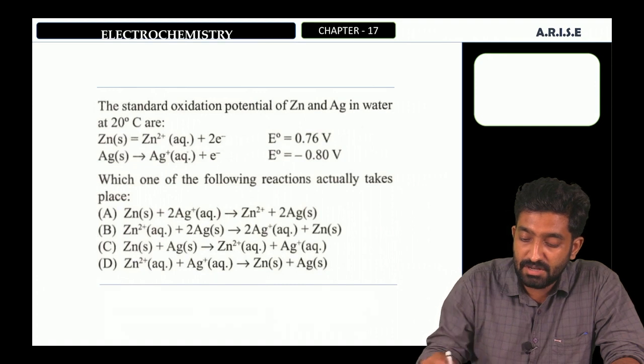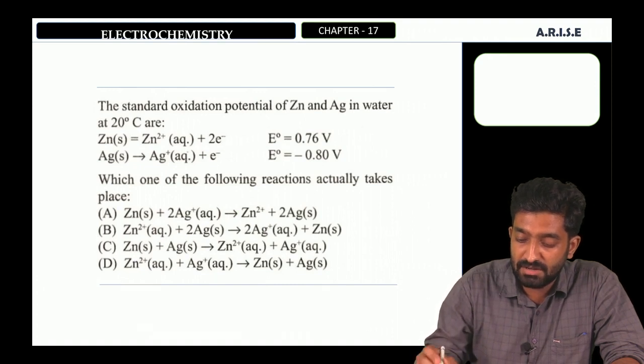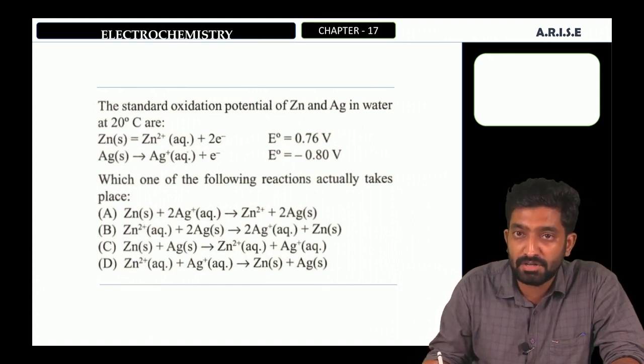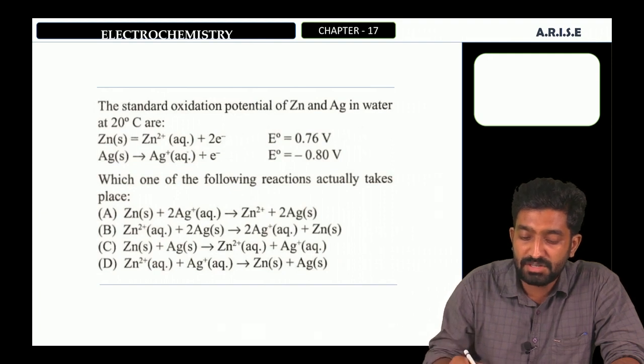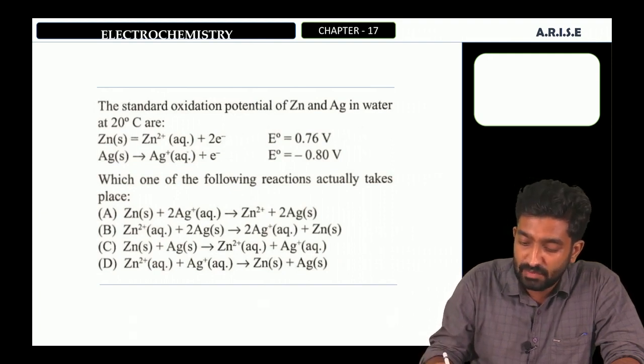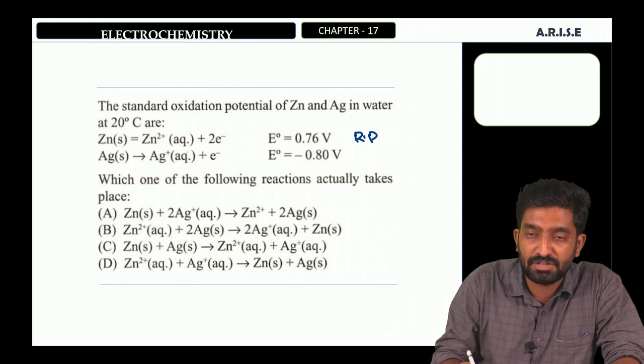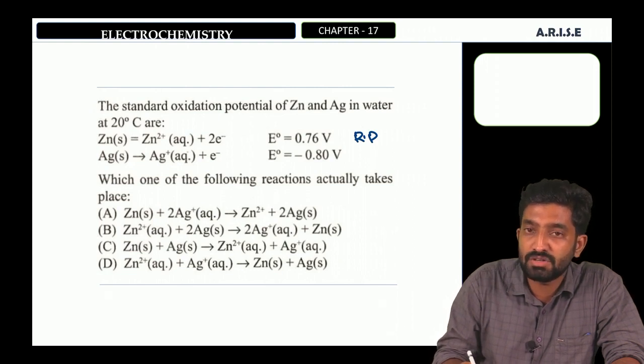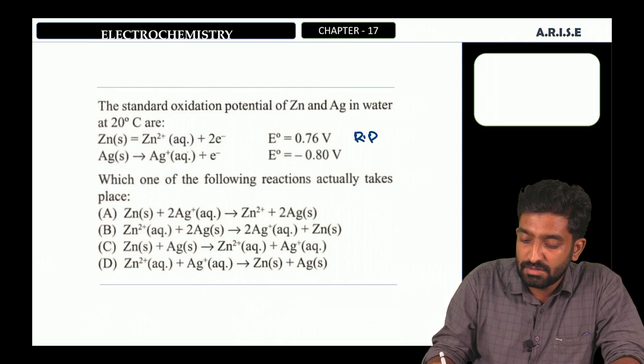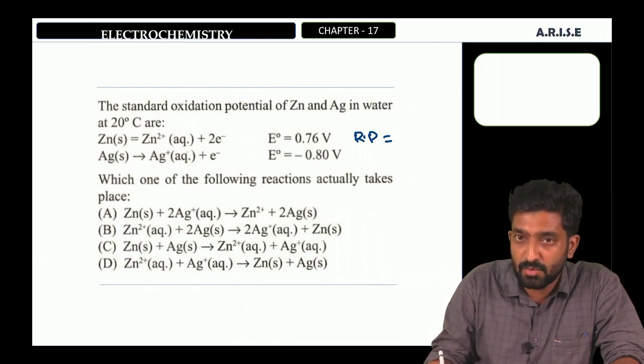From this data we can write the reduction potential of zinc and silver. The reduction potential will be minus of the oxidation potential.